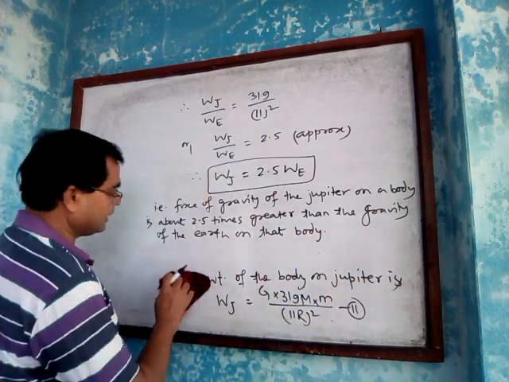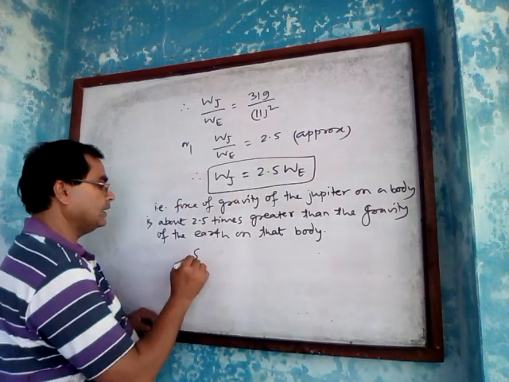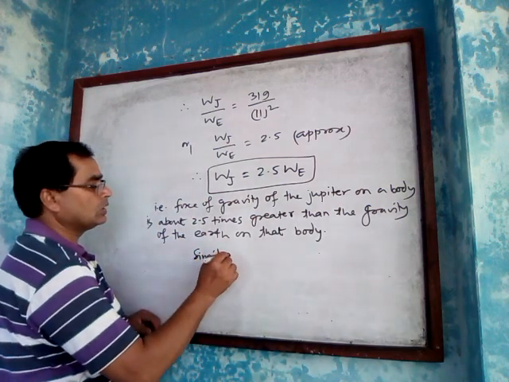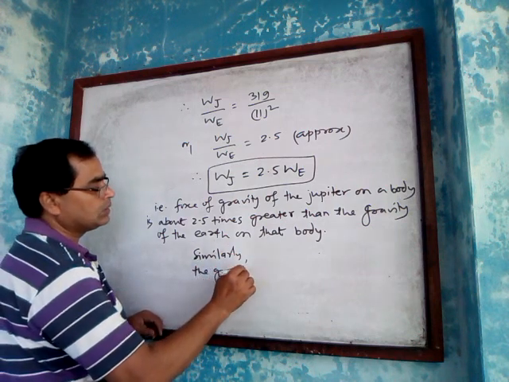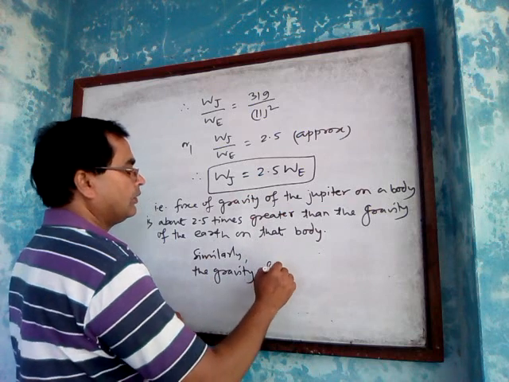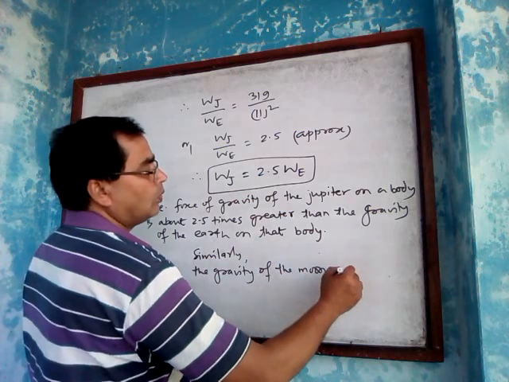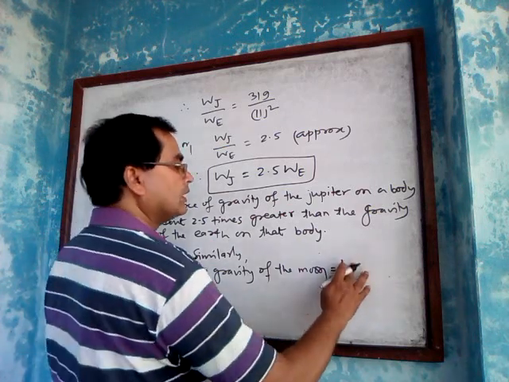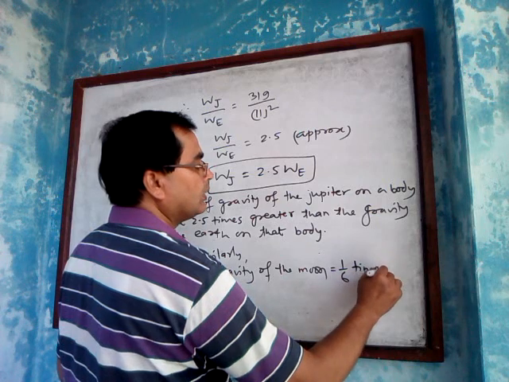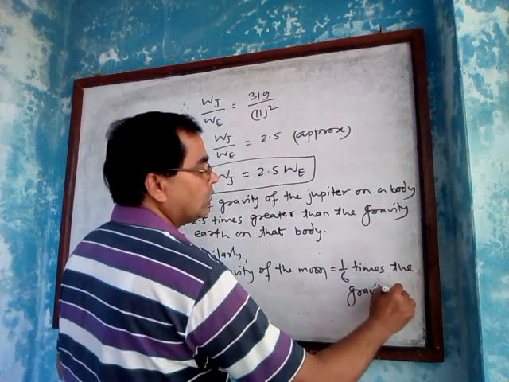Similarly, by calculation we can find out the gravity of the moon is 1/6 times the gravity of the earth.